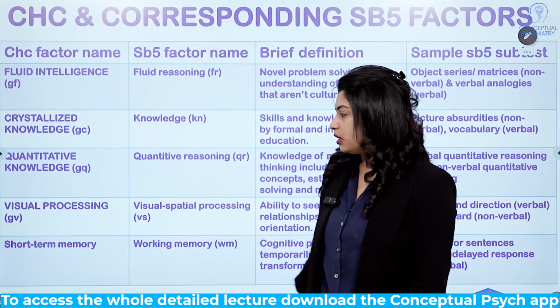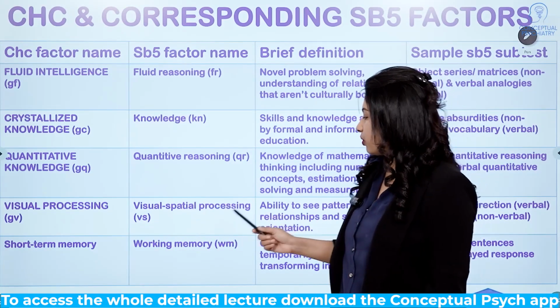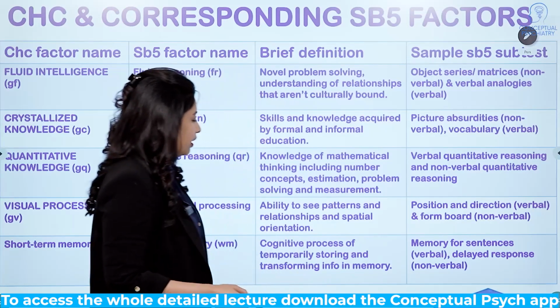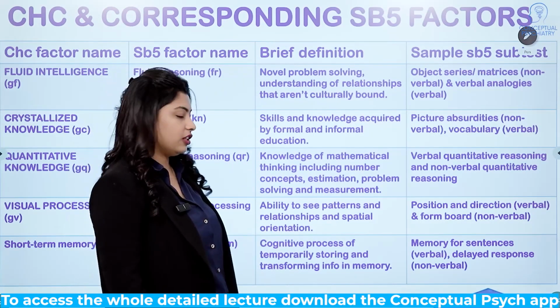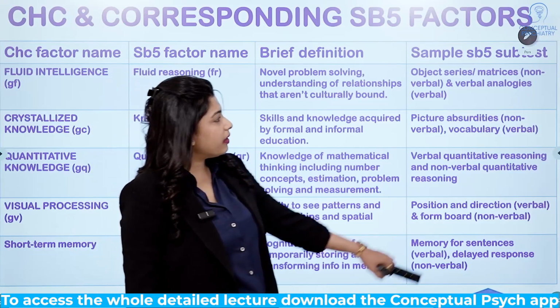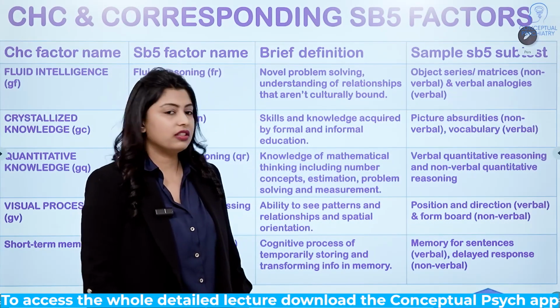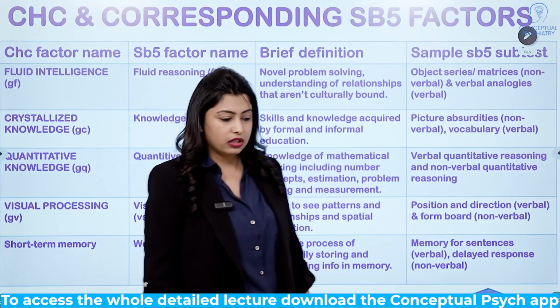Then comes visual processing, which is now known as visual spatial processing, which is the ability to see patterns and relationships and spatial orientation. How is it measured in the SB5? It is measured by position and direction and a form board.